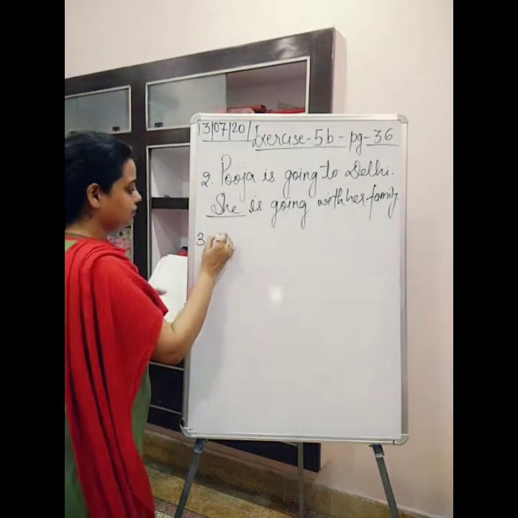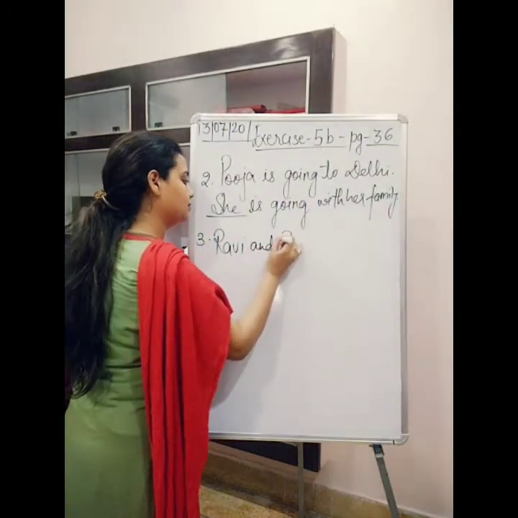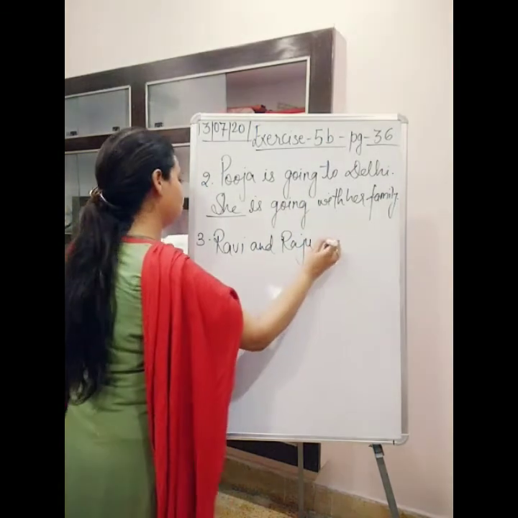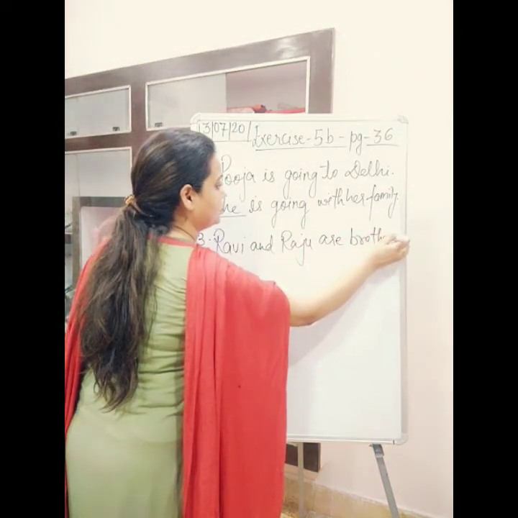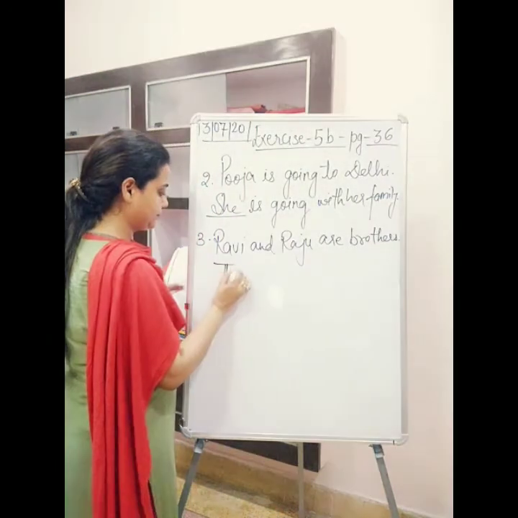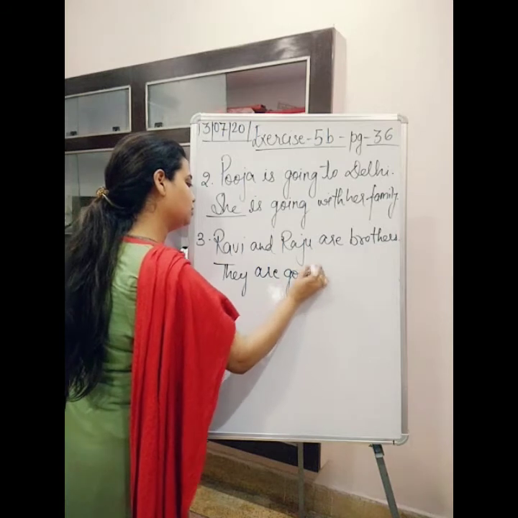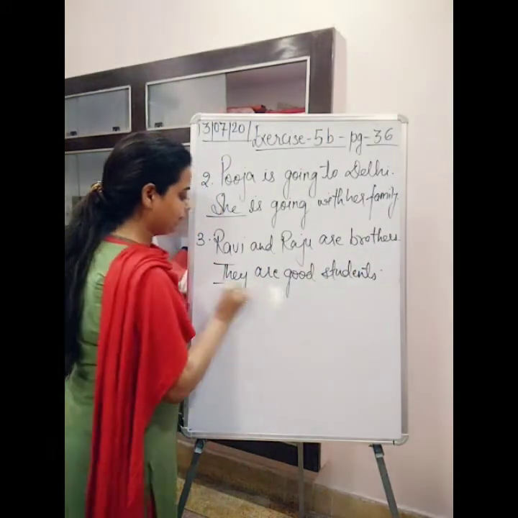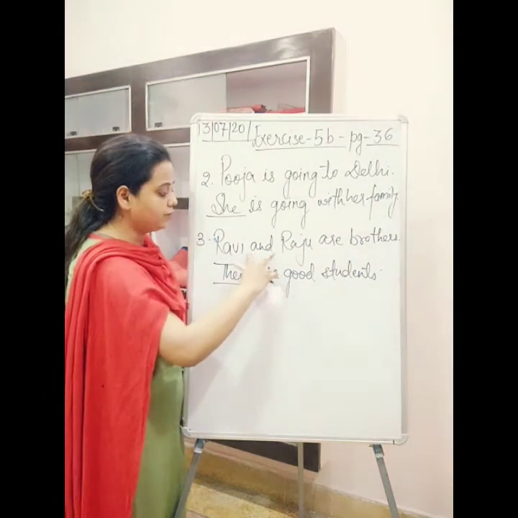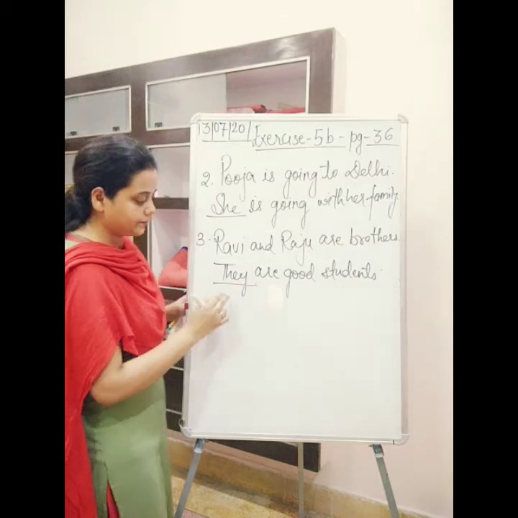So we write like this: Ravi and Raju are brothers. Full stop. They are good students. Okay, Ravi and Raju are two, so for two nouns we always use they.